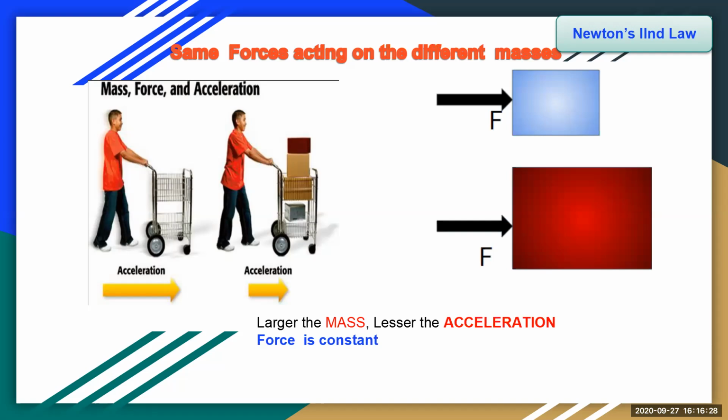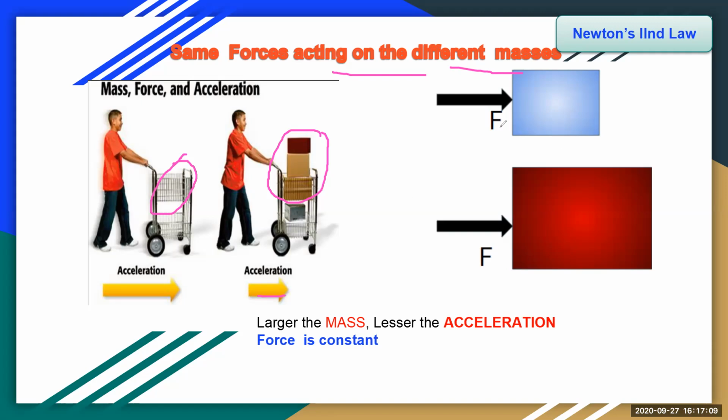Similarly, we see the other picture: same forces acting on different masses. Here we see the luggage cart which is empty. Now he is pushing it, applying some force on that. It speeds up and goes freely. The acceleration will be acquired by this mass. In the second picture, the mass is more, the luggage is more. He is applying the same force as in the first figure. Now the acceleration is less because it will not move as easily as the empty cart moved.